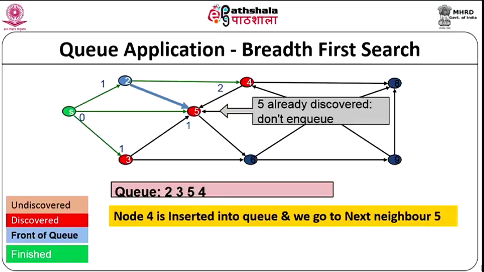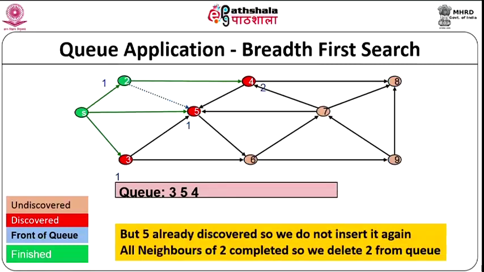So, now what happens? 5 is discovered. So, 5 becomes red. Now, we have to insert 5 into the queue. Incidentally, now all the nodes of S have been completed. We have 3 neighbors of S, 2, 3 and 5. All the 3 have been completed, which means that S has finished.